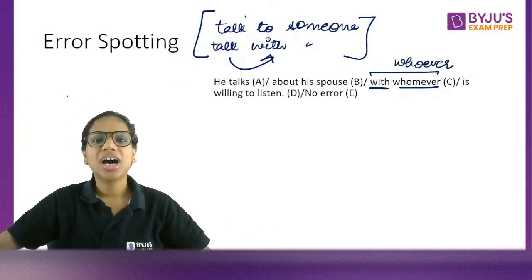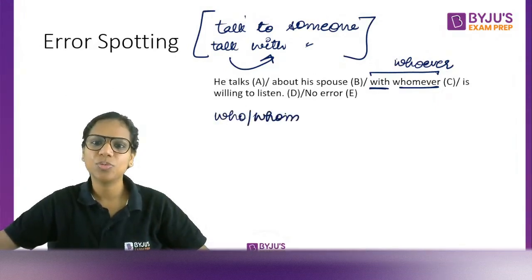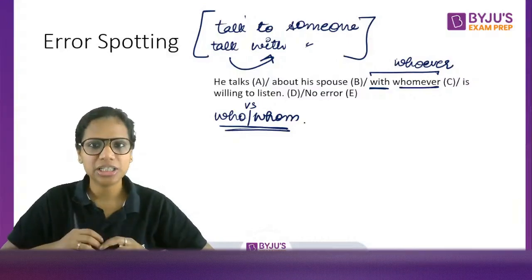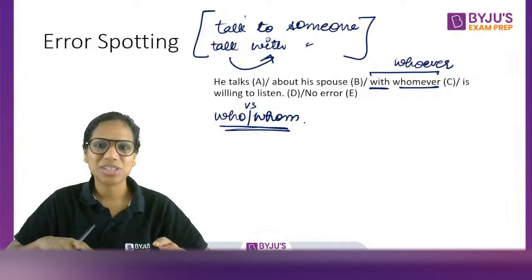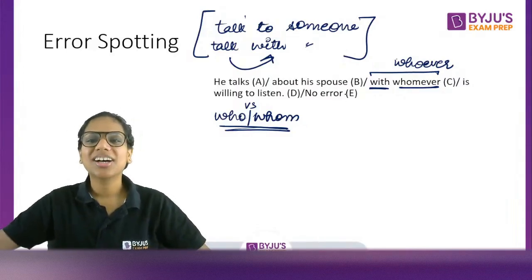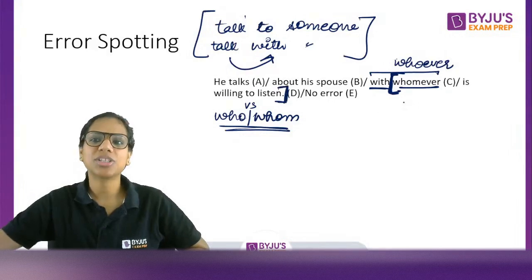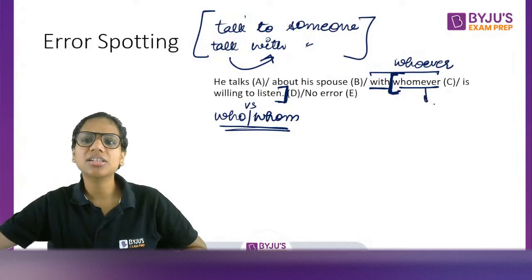Okay. So, this is essentially a concept of who versus whom. Who versus whom. I put a lot of stress on this concept because when we talk to each other in informal English, we don't really care whether to use who or whom. However, our exams care, right? So, how do I gauge this? Just look at it like a question. This part that begins from whomever, just look at it as if it were a question. Dash is willing to listen.